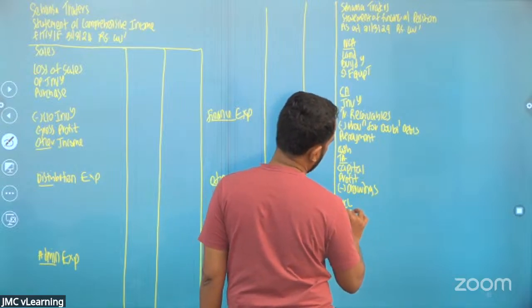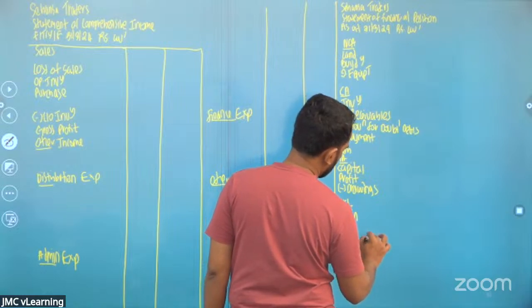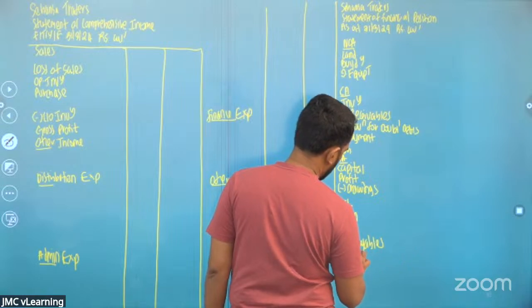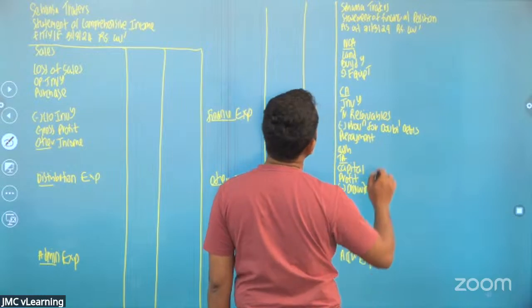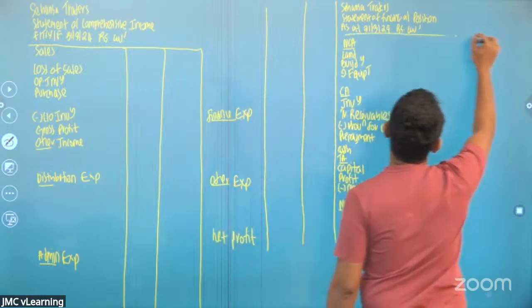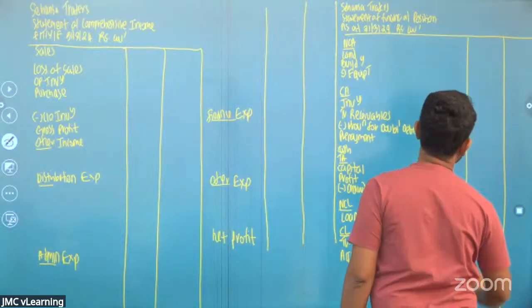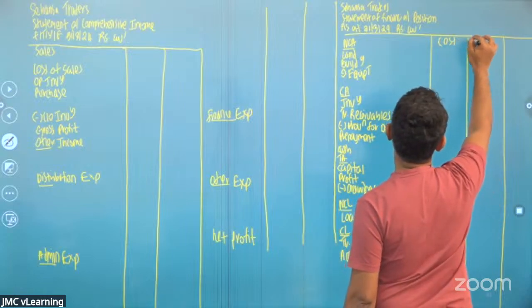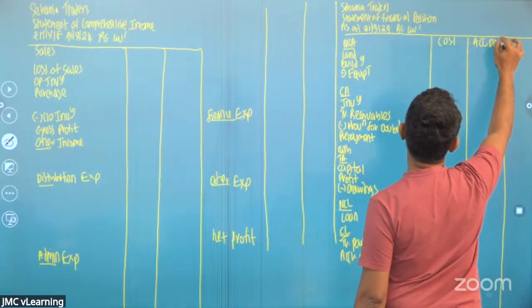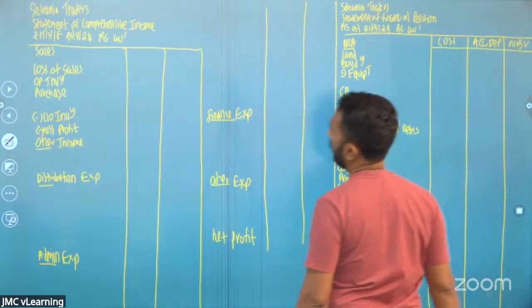Then the non-current liabilities, we have the loans, current liabilities, trade payables, accrued expenses, right? Cost, accumulated depreciation, net book value, right?